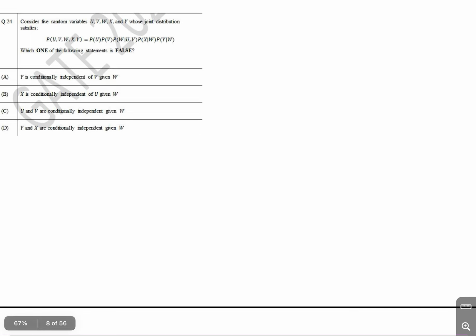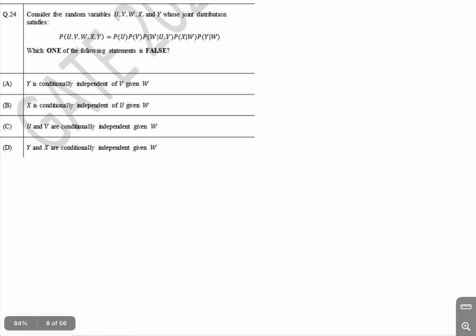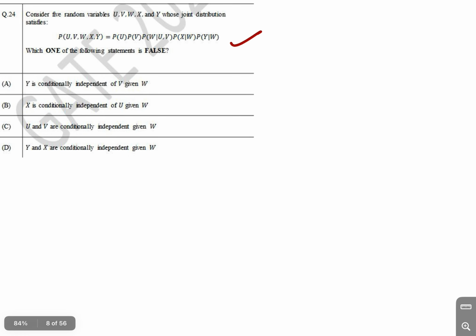Now we have another question, which is question number 24. You can see that we have 5 random variables and they are jointly distributed. This is the condition where these things are written in intersection format. So you have to tell what condition this formula is satisfying.